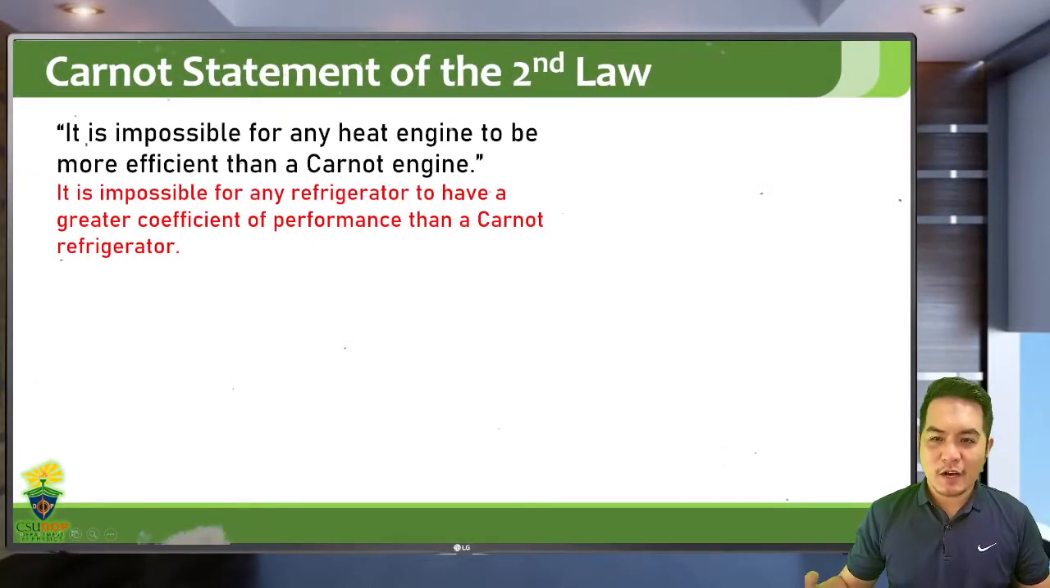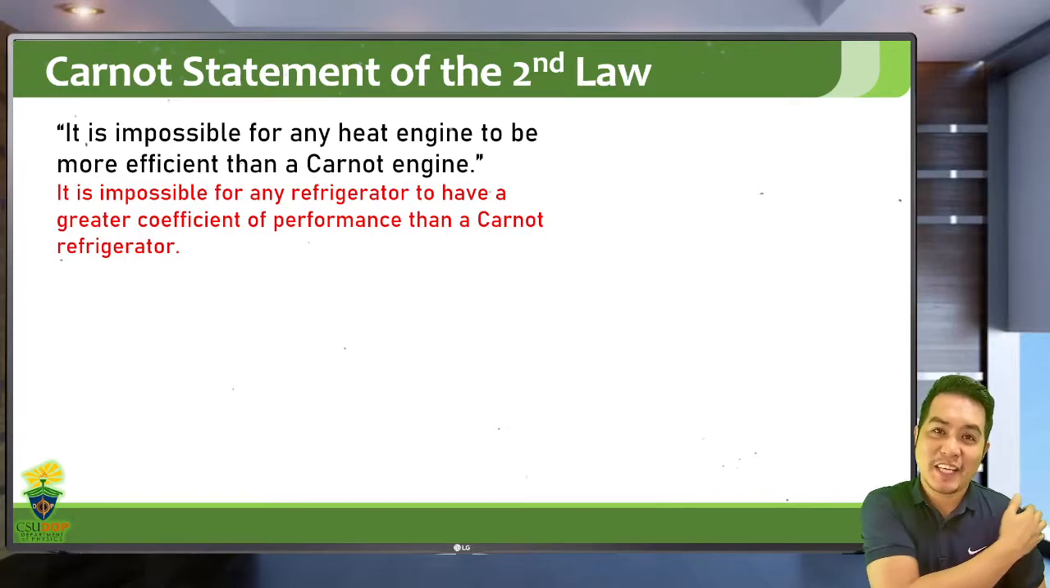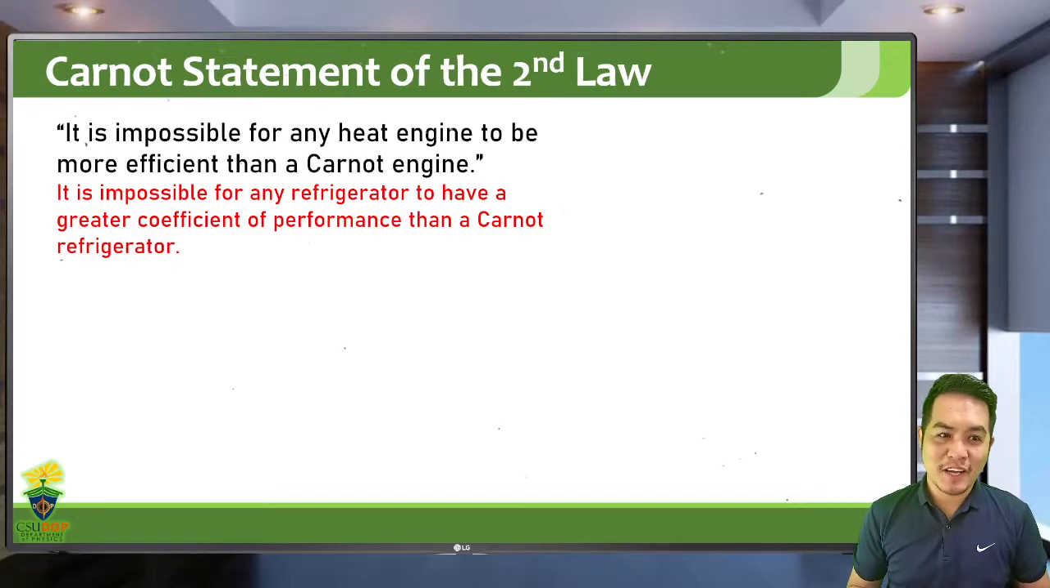So this is now what we call the Carnot statement of the second law of thermodynamics. It is impossible for any heat engine to be more efficient than a Carnot engine, because again, as we have mentioned before, the Carnot engine is the ideal or the perfect engine. There is no engine that is more efficient than this engine.